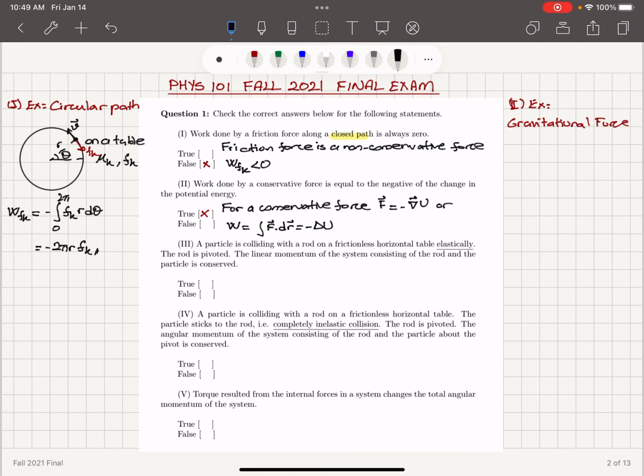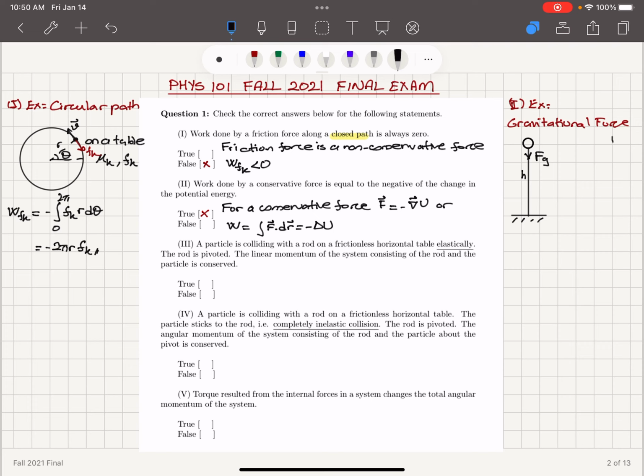Okay, so if I have an object here that is falling a distance h to the ground level under the influence of the gravitational force, and this is my y-axis.